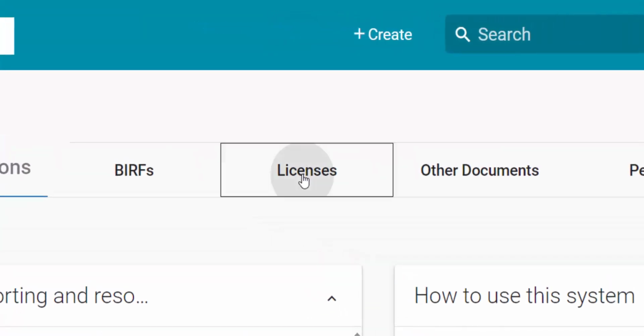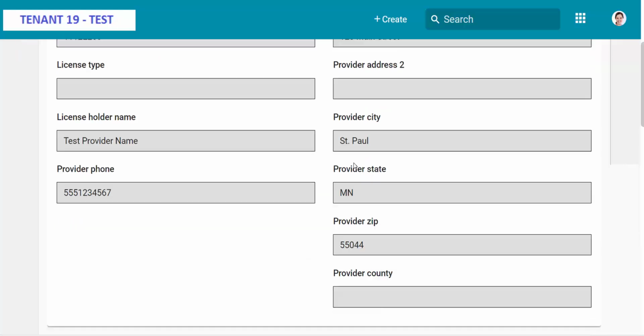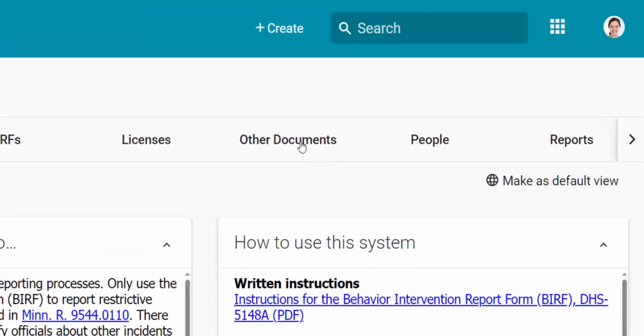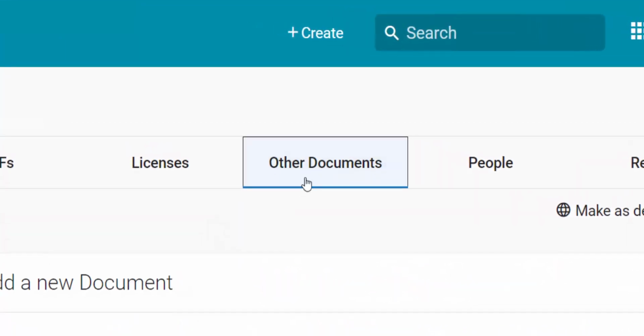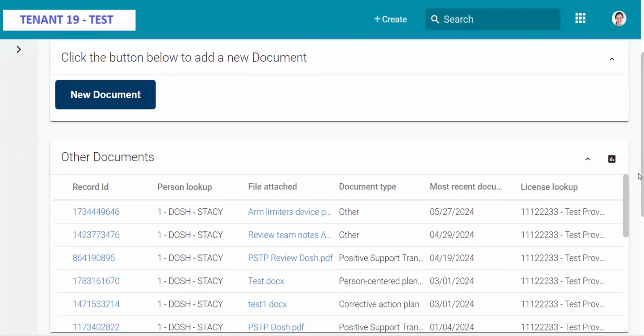Licenses. This dashboard summarizes all the license profiles used to submit documents by the MIRS user or people they supervise. You can click on a license to see all documents submitted to DHS for that license. Other documents. This dashboard lists other documents besides BRFs submitted to DHS by the MIRS user or people they supervise.